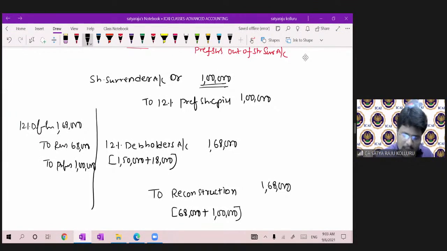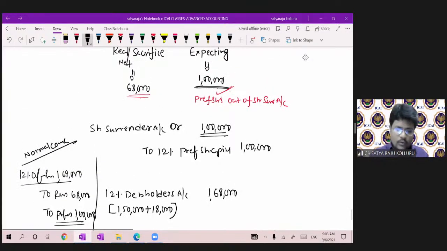This is the normal scenario, not the surrender of share scenario. Here also the net impact is the same. Please check. 12% debenture holders debit, to reconstruction 68,000 credit. Now share surrender and reconstruction account are cancelled to the extent of 1 lakh. So that's why only preference share capital 1 lakh comes. This is in the normal course, not right now.